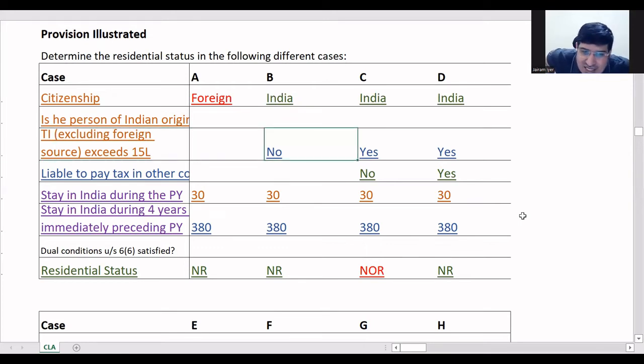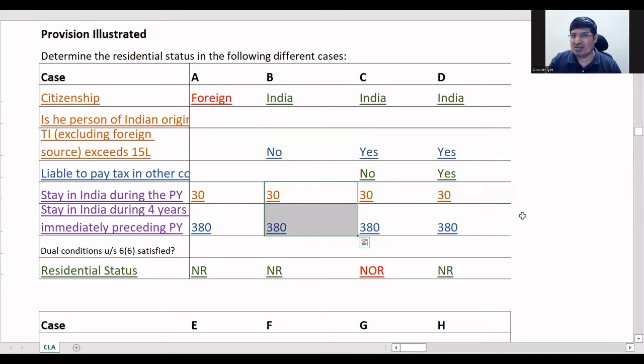Yeah. See here in this case, you are not checking that second exception. The reason being, you know that he has not fulfilled any of the two basic conditions. When you are getting something like this, where the person is not fulfilling any of the two basic conditions, then only exception C is an option.